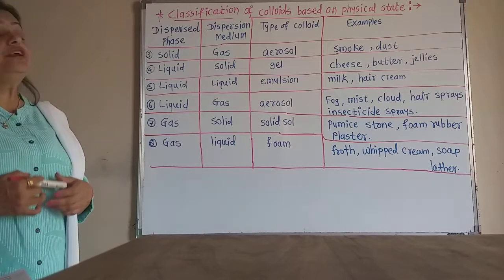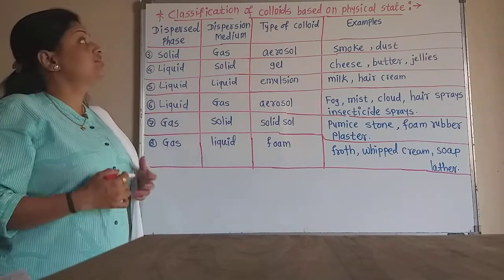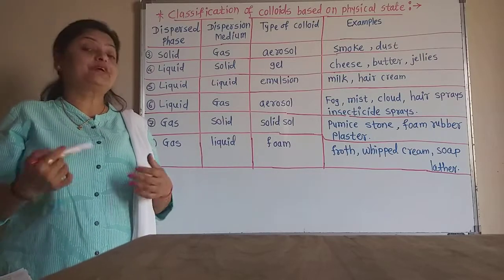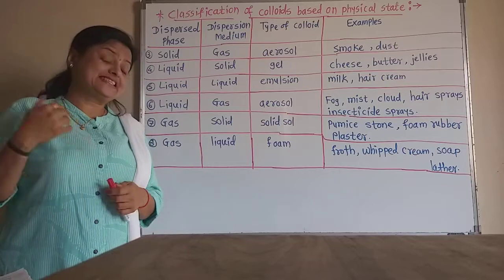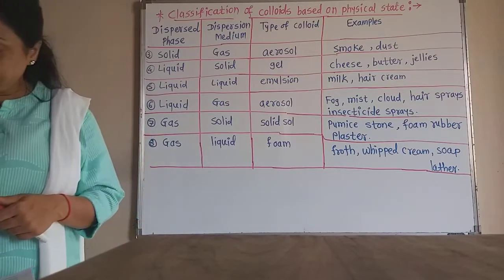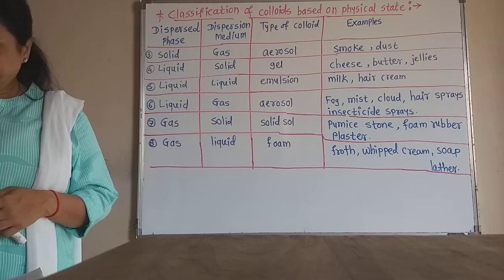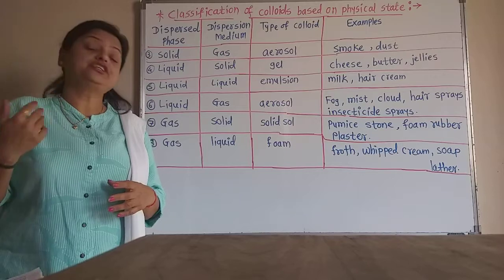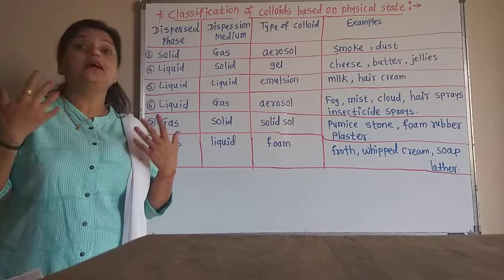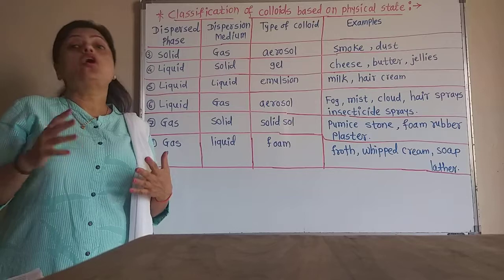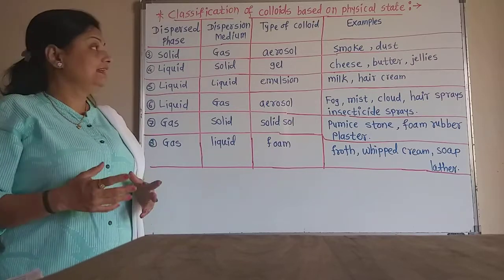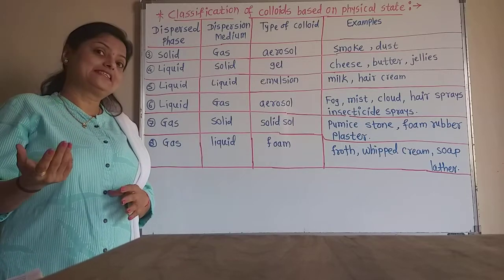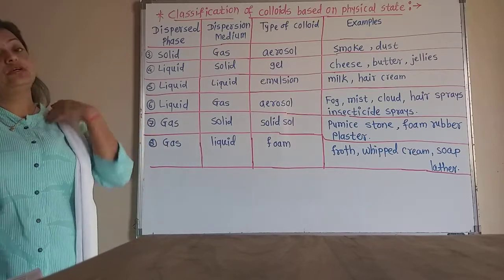Now these are the 8 different types of colloids which are based on the physical state of dispersion medium and dispersed phase. Now the next, the second classification of colloid, is based on the interaction or affinity of the phases, that is the dispersed phase and dispersion medium. Depending on whether there is affinity or not, there are the lyophobic and lyophilic types of colloids. We will see it later, in the next lecture.